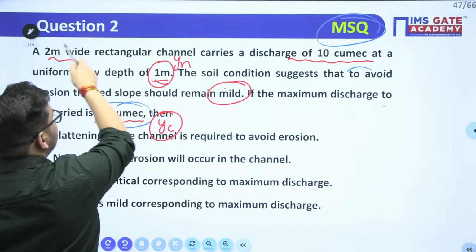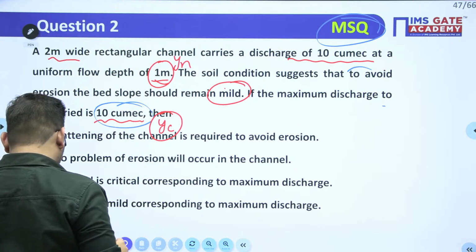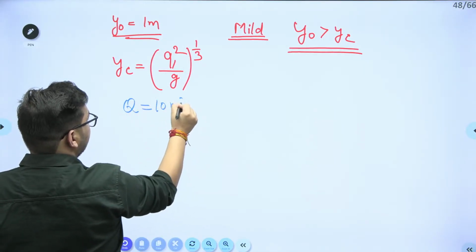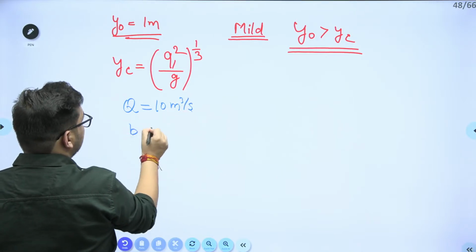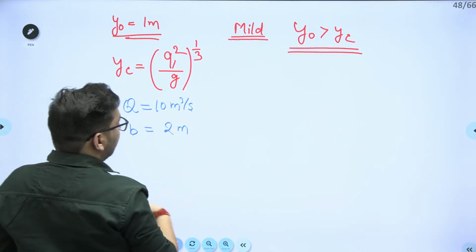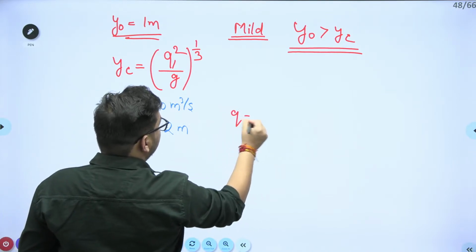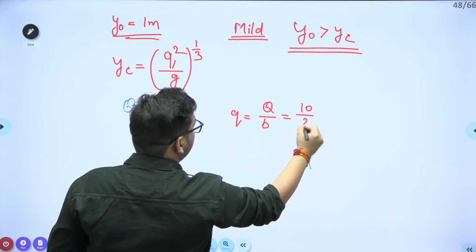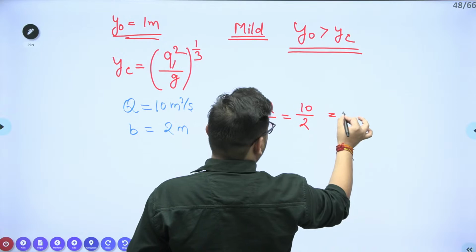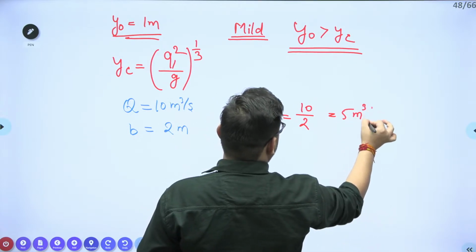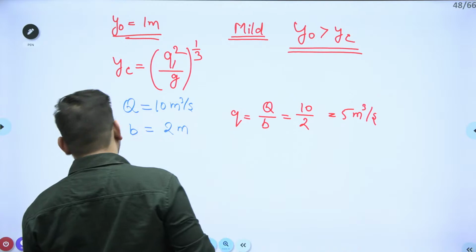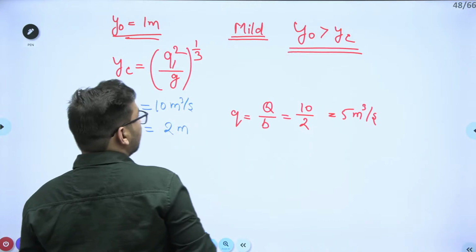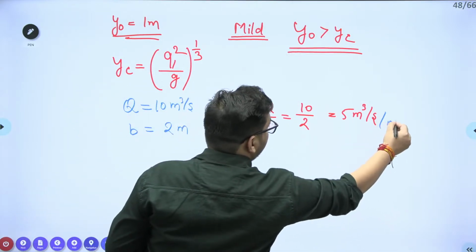Discharge is 10 meter cube per second and width of the channel is 2 meter. So, what will be the q value? The q value will be nothing but Q by B, that is 10 by 2, which is 5 meter cube per second per meter. Okay?